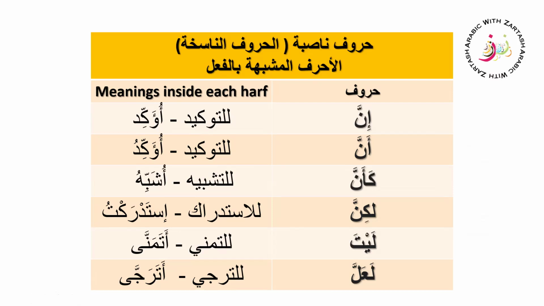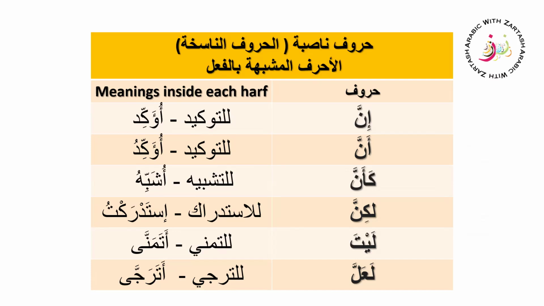Then we have anna. It has the same meaning of tawqid, and it has the fail, the meaning of this kid inside it. Like again, if you're going to say something with certainty, with emphasis, you are going to say anna, and it has the meaning of tawqid inside it.